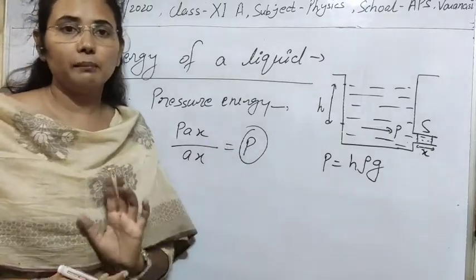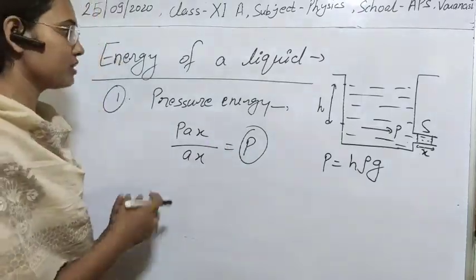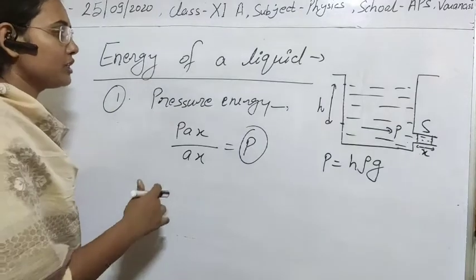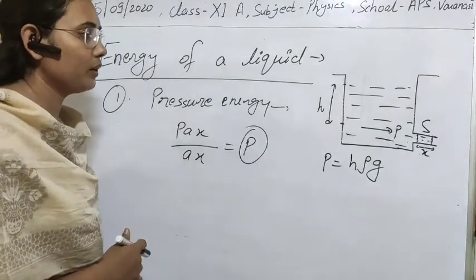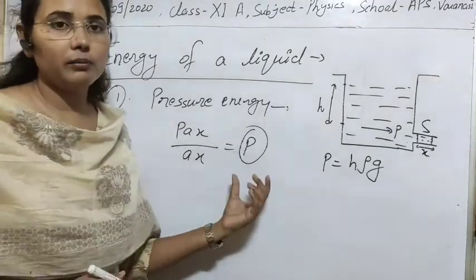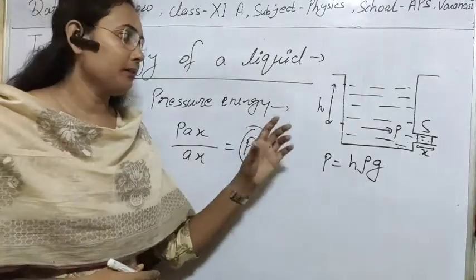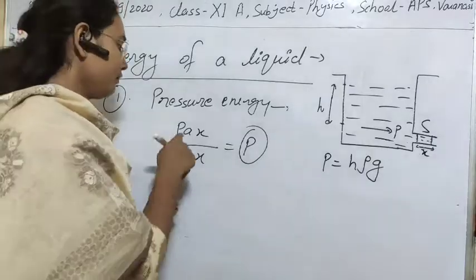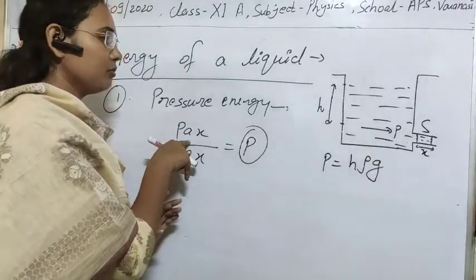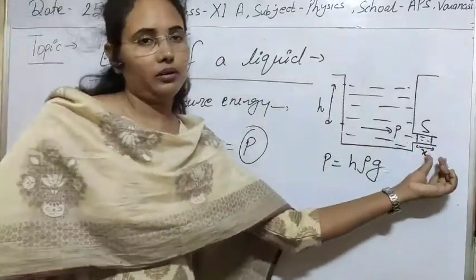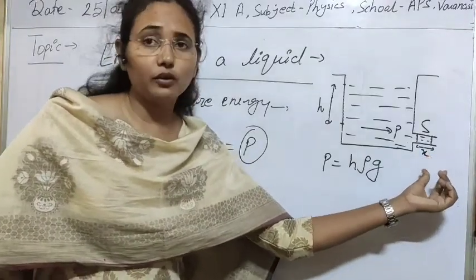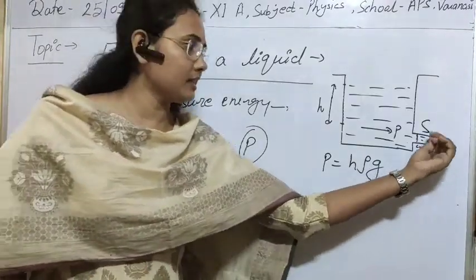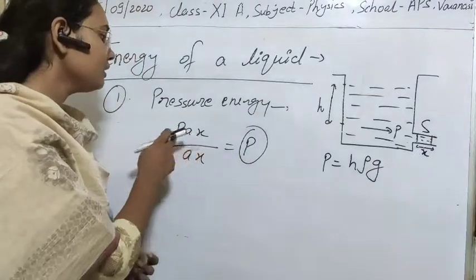So this is simply the pressure energy, and I think now this concept is clear to you. Simply, what is pressure energy and how can we calculate it, and what will be the value. In a very easy manner, we don't have to do anything. If we know hydrostatic pressure, then we have to multiply by the volume. If we know the volume of the piston or this tank, then definitely we can find out easily what will be the pressure energy.